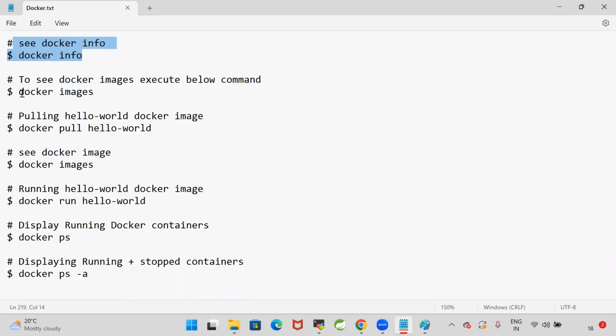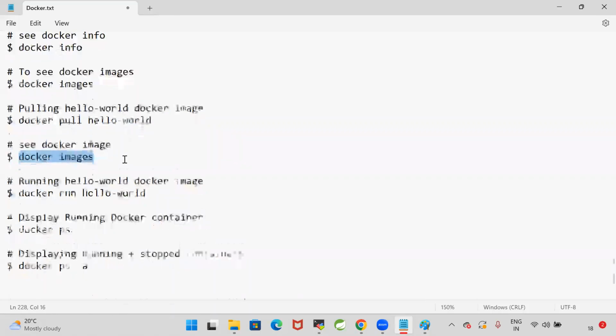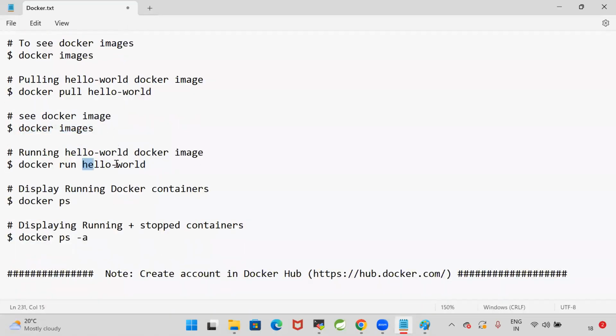To see the Docker images, we will use the docker images command. If you want to pull the Docker image, then we can go for docker pull hello-world. Whenever you use the pull command, it is going to download the Docker image from Docker Hub, and docker images shows the images. Once the image is pulled, I want to run that image. In order to run the image, we will go for docker run hello-world. To display running Docker containers, docker ps. To display running plus stopped containers, we can go for docker ps -a.